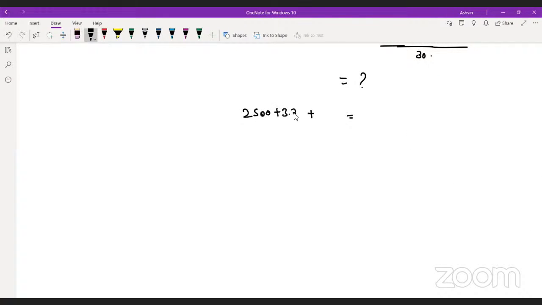So the first correction will be 3.33, and the second correction will be 2.083. Okay, now if we calculate it, it will be 2505.41 meter. Okay, this will be your correct reading. You guys are getting it? Yes or no?